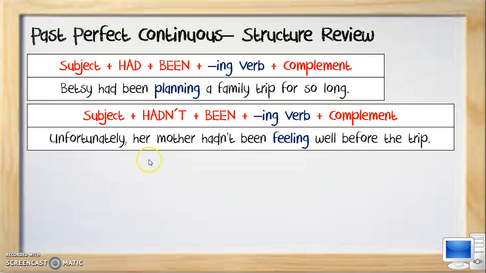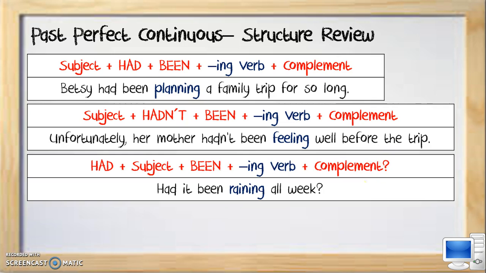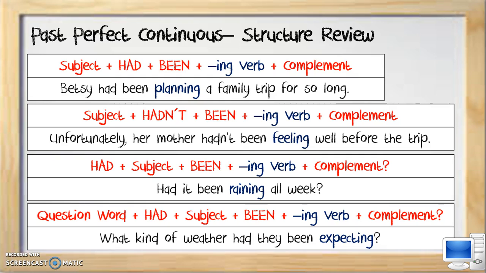But you know what? Unfortunately, her mother hadn't been feeling well before the trip. Oh, that seems like the trip's gonna be canceled. Had it been raining all week? What kind of weather had they been expecting? Please practice some more the past perfect continuous by clicking on the computer at the bottom of the screen. Some time markers you can use in this tense are for, since, the whole day, all day.